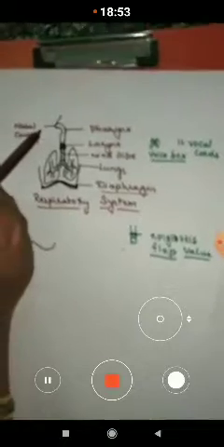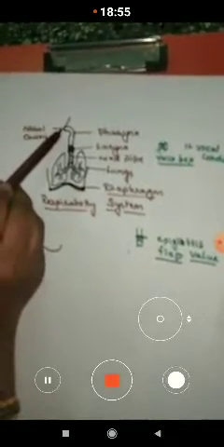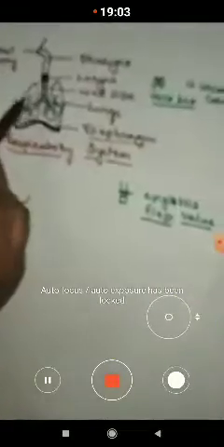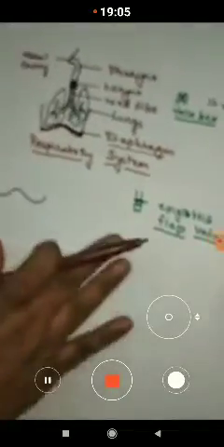Now here you have to remember that as the air enters through the nasal cavity, the pharynx, larynx, windpipe, it enters the lungs. Now it is filled in the air sacs. As the air is filled, that is inhalation of the air, what happens?